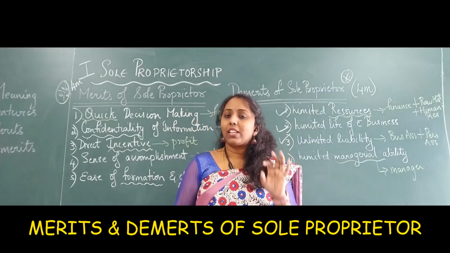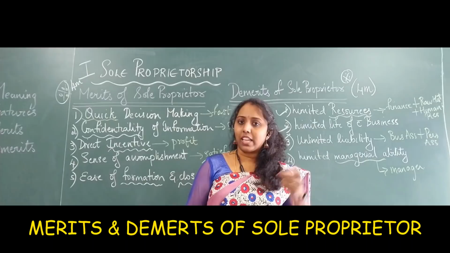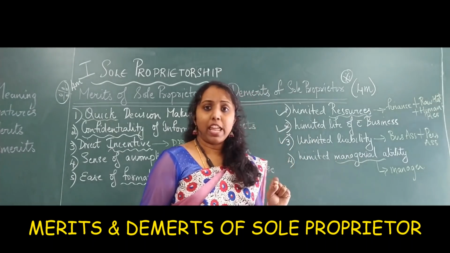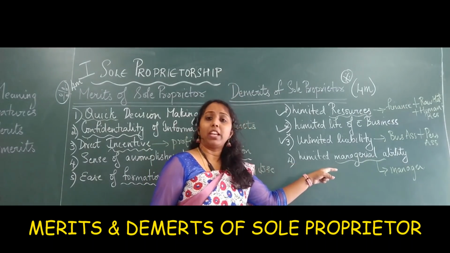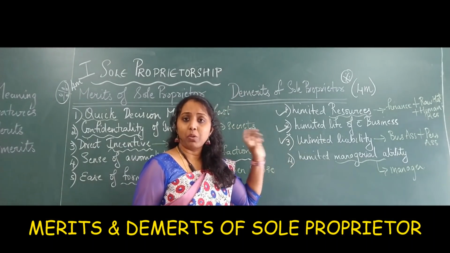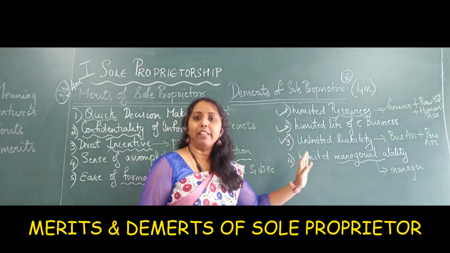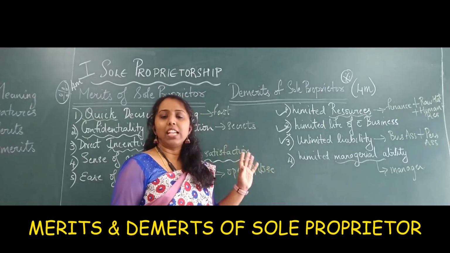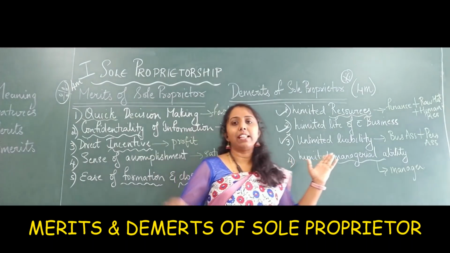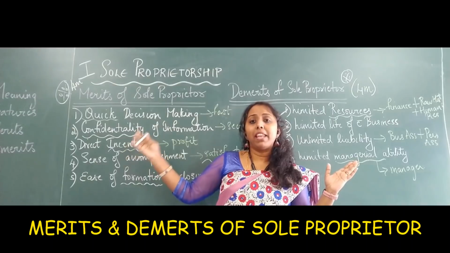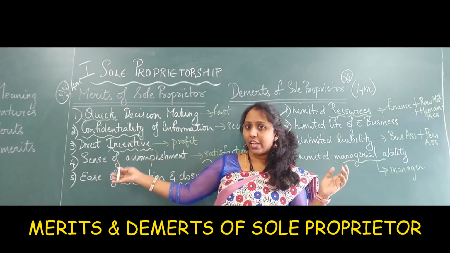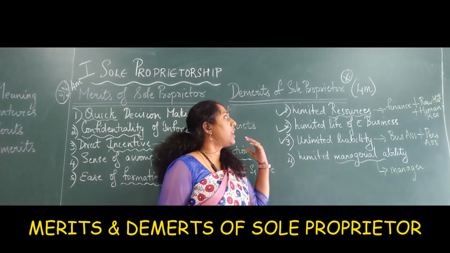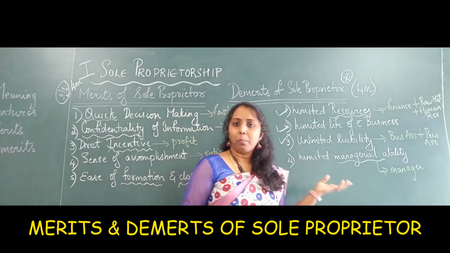Second thing, when he has to check money, profit, how much he is earning, he will only be at the cash counter checking. So at the end of the day, there is no support for him when it comes to managerial ability. He is the one who has to manage everything by himself. So it's very difficult for him to manage it. So these are the limitations, and the earlier ones were the merits. Merits are also called advantages. Demerits are also called disadvantages, or limitations of sole proprietorship.